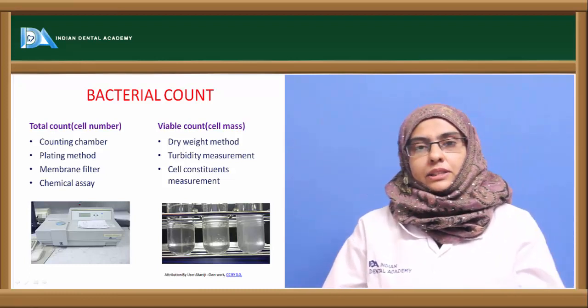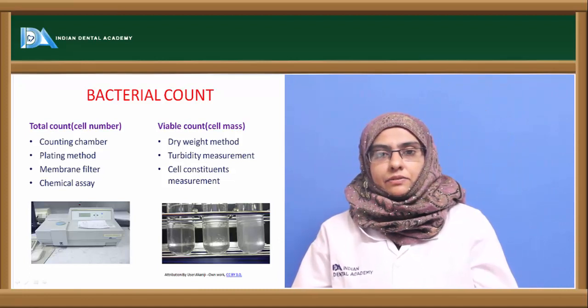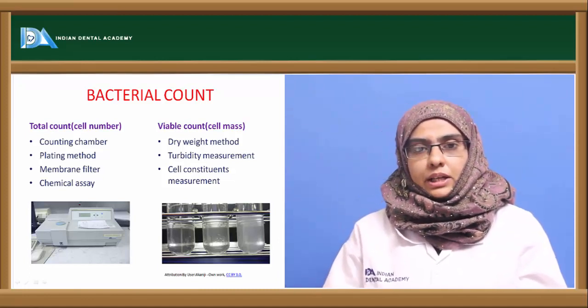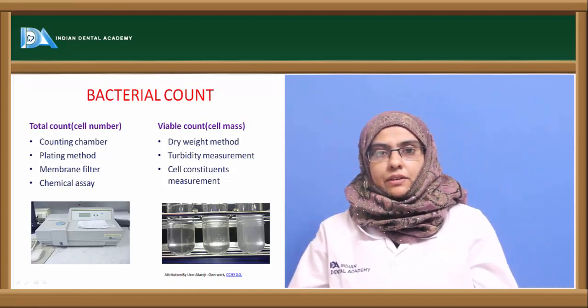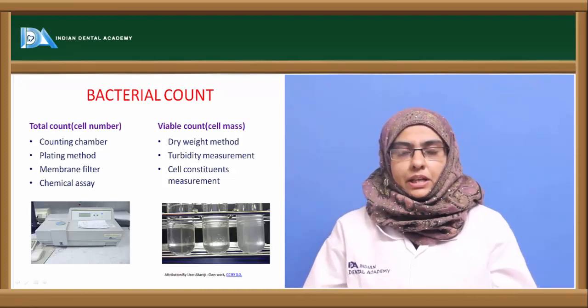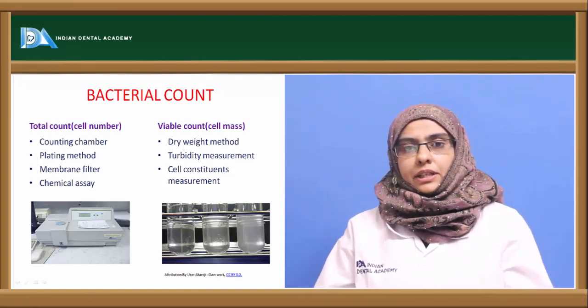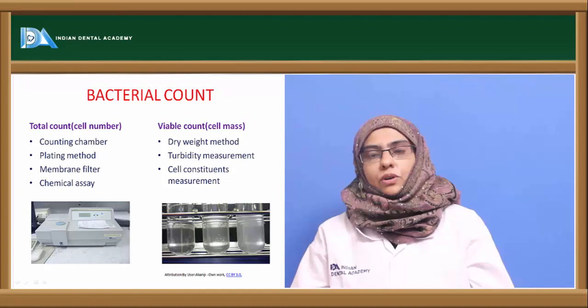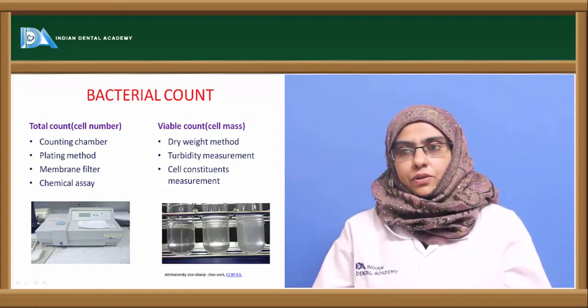The next method to count the cell mass is turbidity. That is, when microorganisms are grown in liquid media, they usually make the solution turbid, and this turbidity can be studied with the help of a special device called the spectrophotometer.